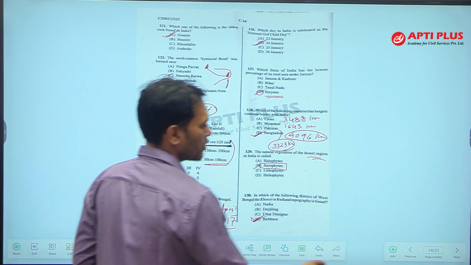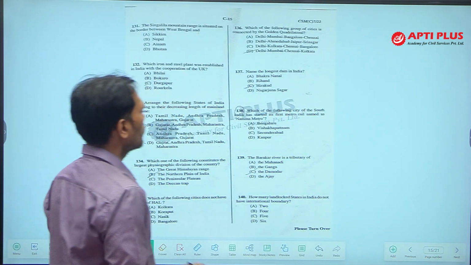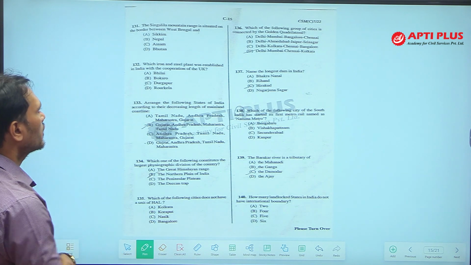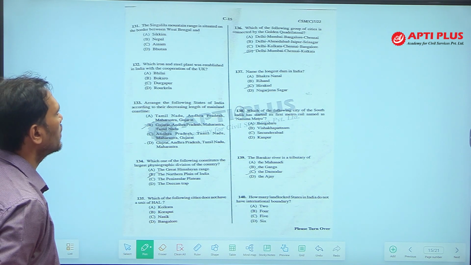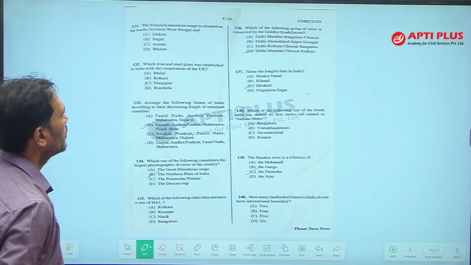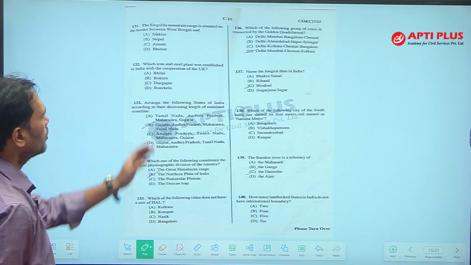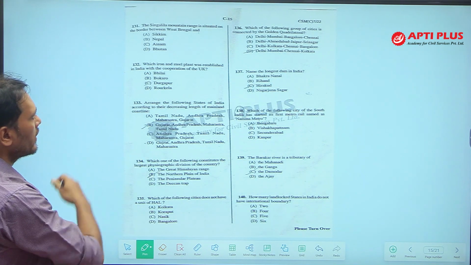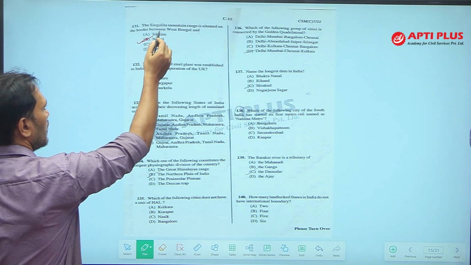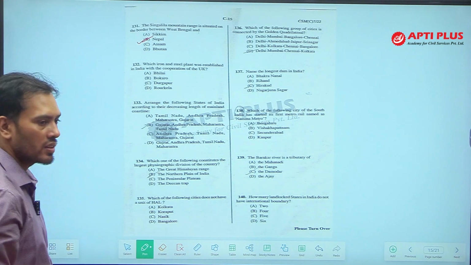Let us go to the next page. Question number 131. The Shingolila mountain range is situated on the border of West Bengal and which country or which state? So, we know to the west of Shingolila there is Nepal and it forms the border of Darjeeling district